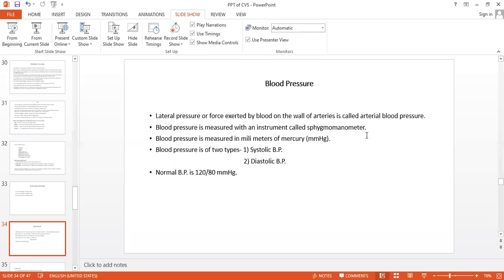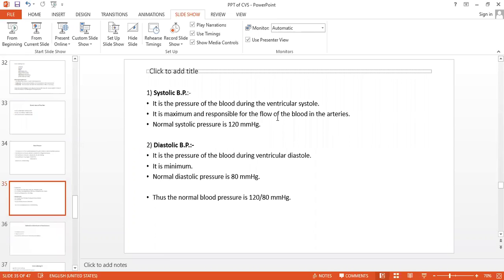It is measured by the instrument called the sphygmomanometer. How much is it? Normally 120/80 mmHg. Now, there are methods of blood pressure measurement, three types. First we will see systolic and diastolic. Systolic, in layman language we can say the upper pressure, and the lower pressure, isn't it? It is the systolic pressure and the diastolic pressure.